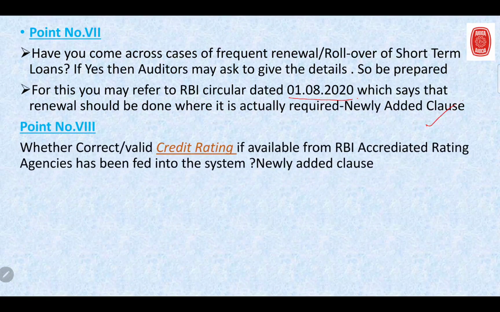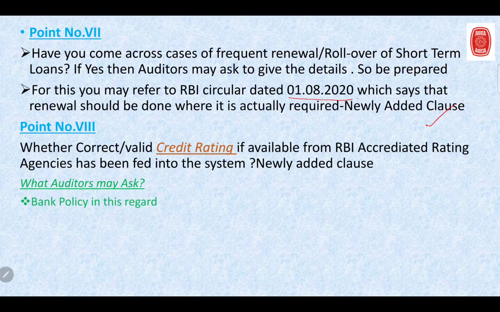Now point number 8. Whether correct or valid credit rating, if available from RBI accredited rating agencies, has been fed into the system. This is a newly added clause, so they may ask you what bank policy says in this regard. Up to what threshold limit, above which we want the credit rating? So credit rating is required, what is that threshold limit? So be prepared with that bank policy.